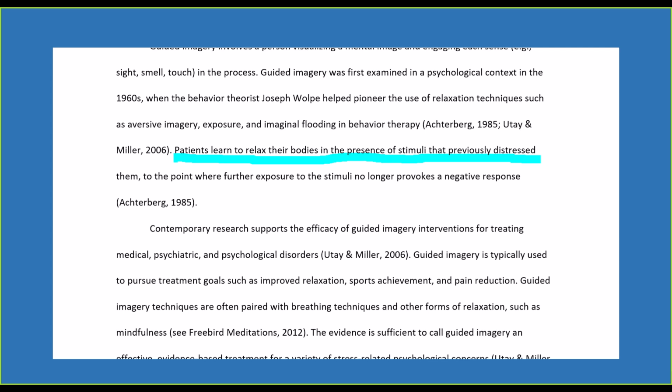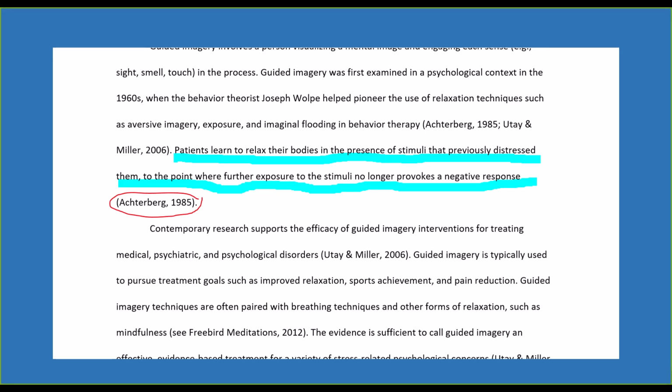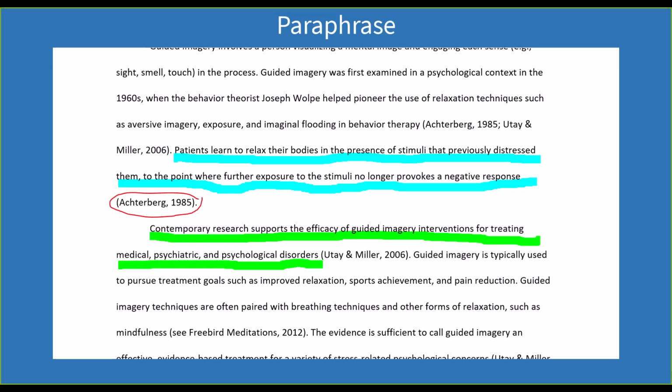Whenever you state information you found in a source someone else created, you must provide an in-text citation. There are two ways to restate information you took from a source. You can restate the information in your own words. This is called paraphrasing. Your citation will appear in parentheses at the end of the sentence before the period.